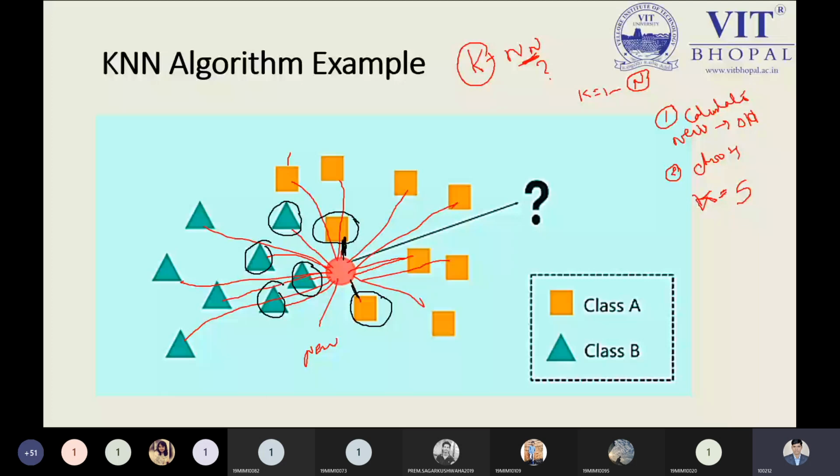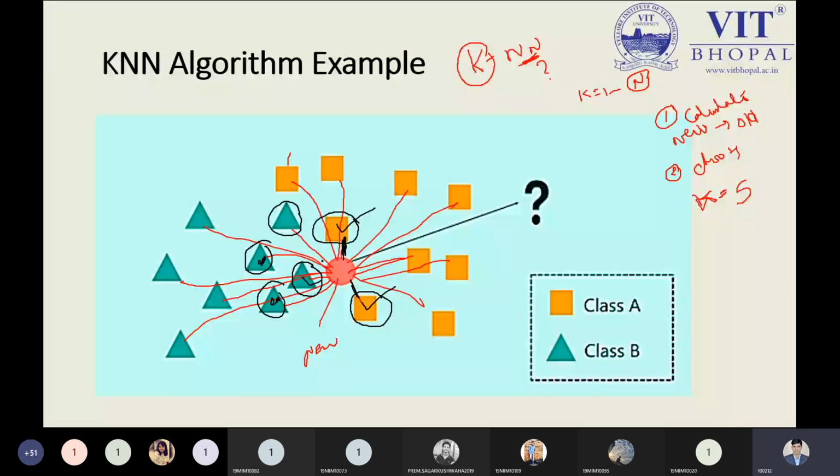Okay, so if I'm choosing 5, what would be happening over here? 1, 2, 3, 4, 5, 6 nodes are coming. That is the point we need to keep in mind. If I'm choosing the minimum distance, then from this node to these two nodes, any one of the nodes we have to leave. Right now I'm considering only this node, this node, and this node. These three nodes are the closer ones.